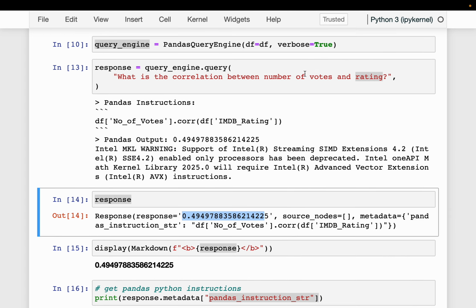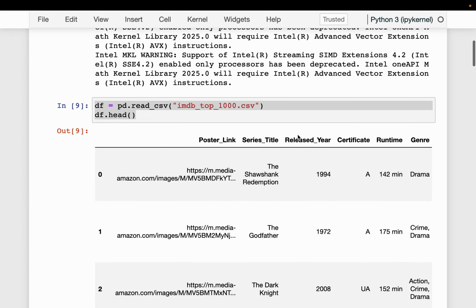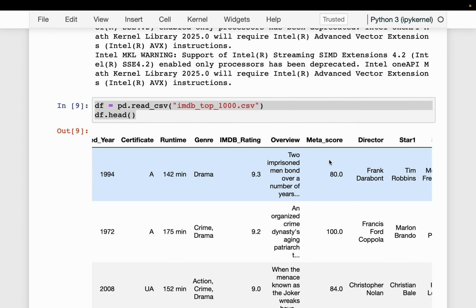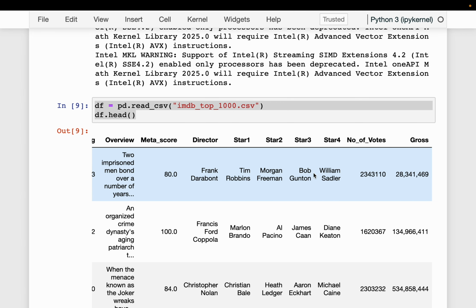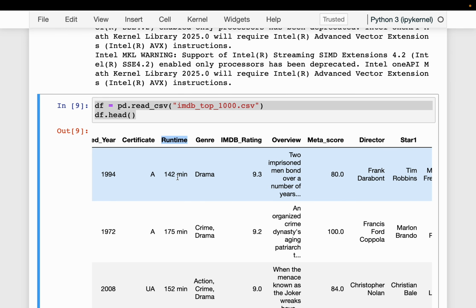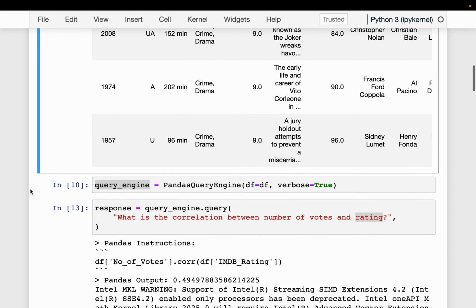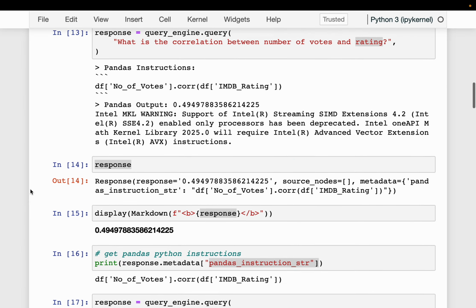Now I asked the same question using one of the variables which is not of type int. For example, I think runtime, because it is of type object. It threw an error saying it cannot compute. I'll show you an example of that as well.